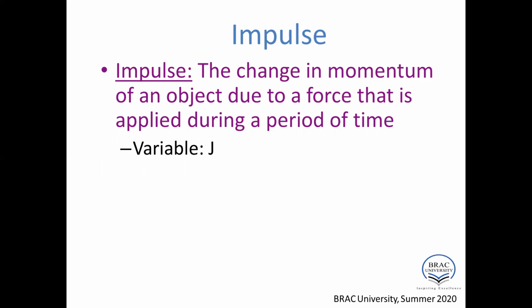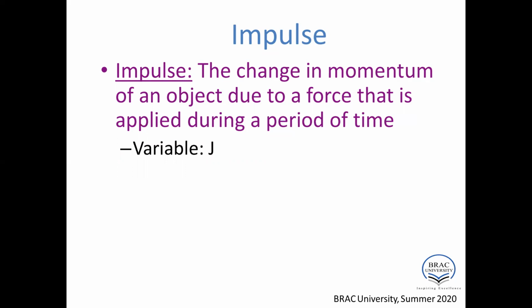This impulse depends on the applied force and the duration of the time period. The condition is that, in case of impulse, the force must be very large and the time period very short.